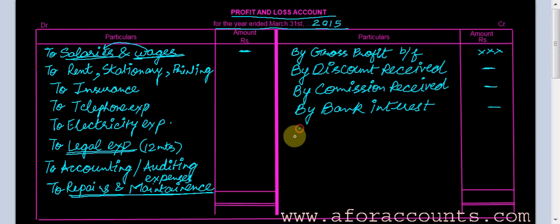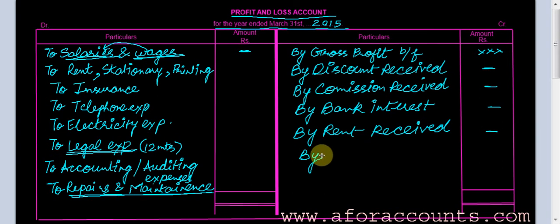Okay, by rent received. By dividend received on shares. If the firm owns some shares and it has received dividend, that will be put in here. Dividend received.